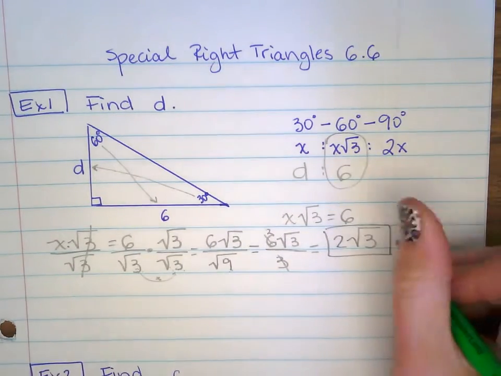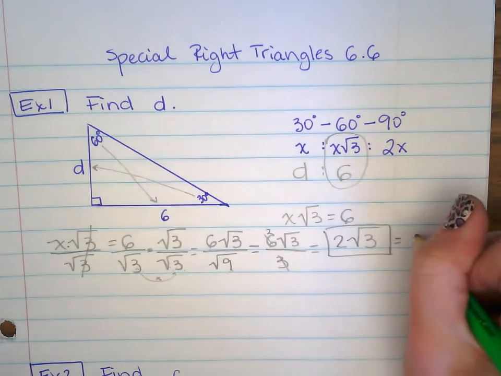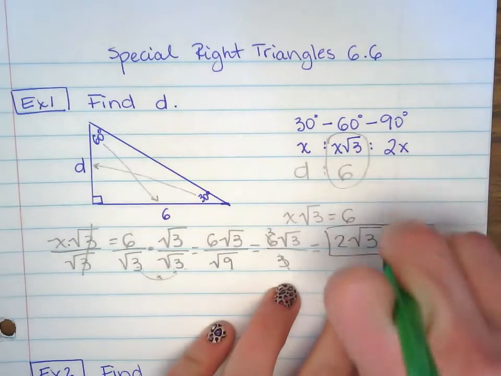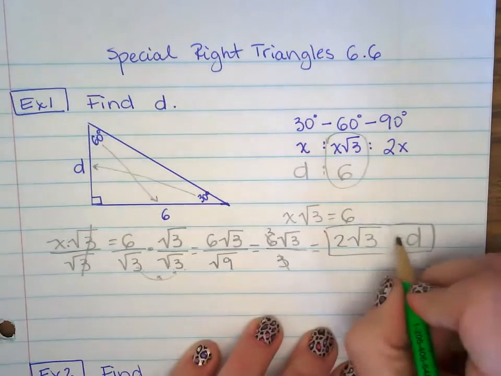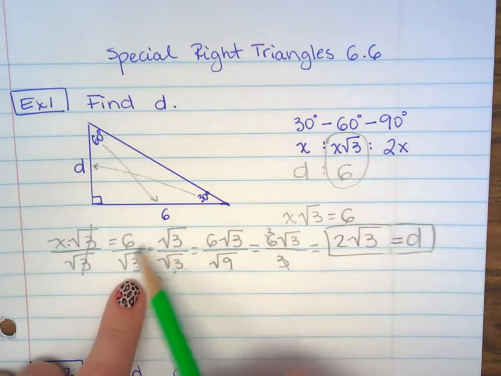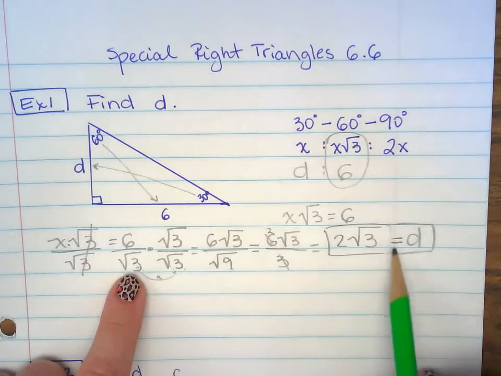Oh yeah, so that equals D. This is my final answer. Now you're wondering why we spend so much time trying to simplify radicals. This is why right here.